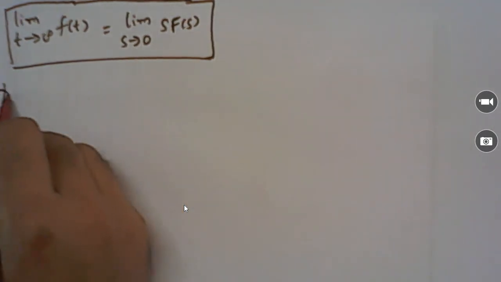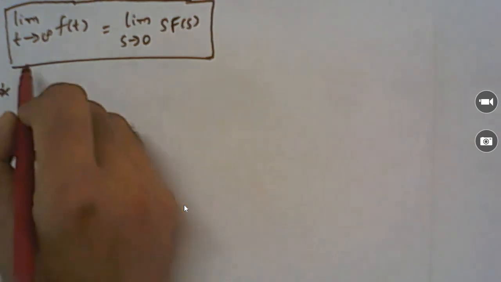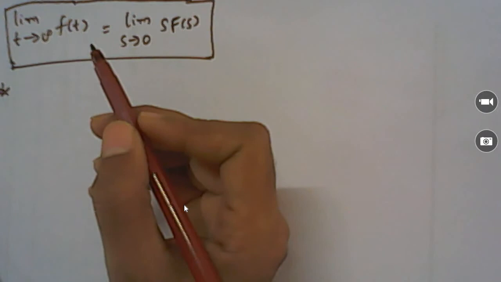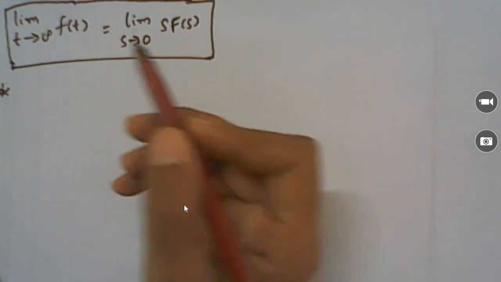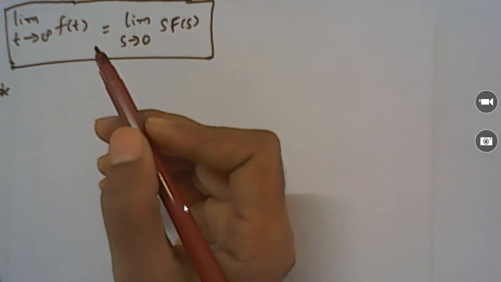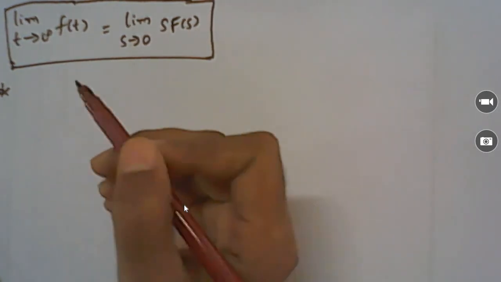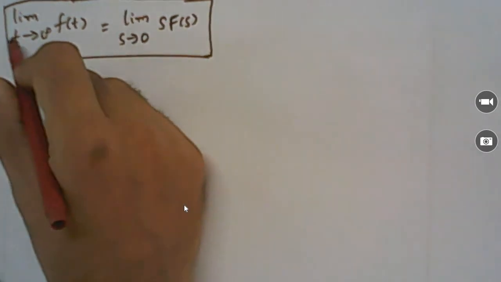Now we'll see how to apply the Laplace transform to analyze first order and second order differential equations that we already saw. Now we'll see how to apply the Laplace transform to analyze a network, how it makes the analysis of a network easy, right?